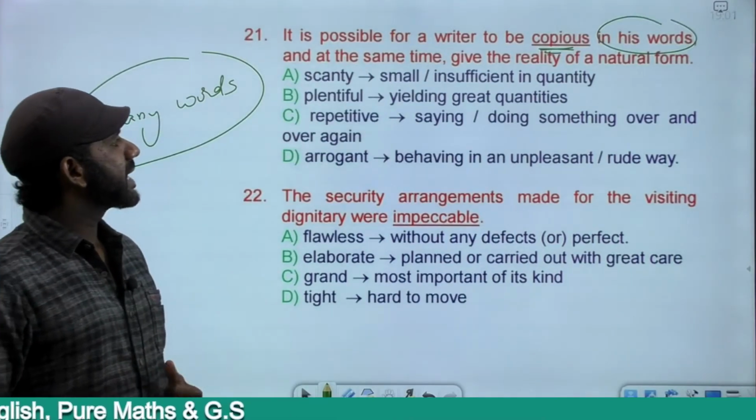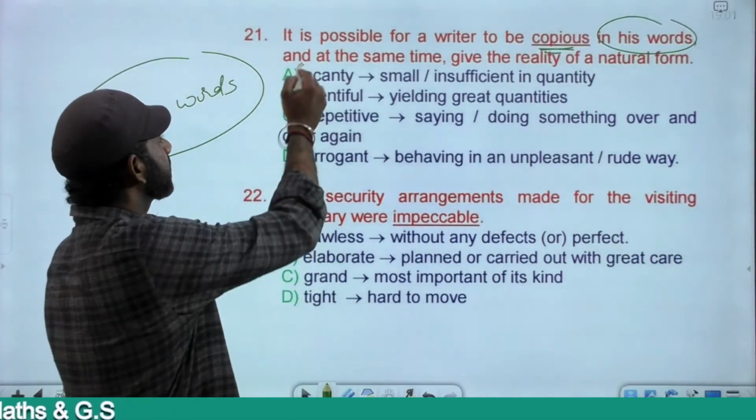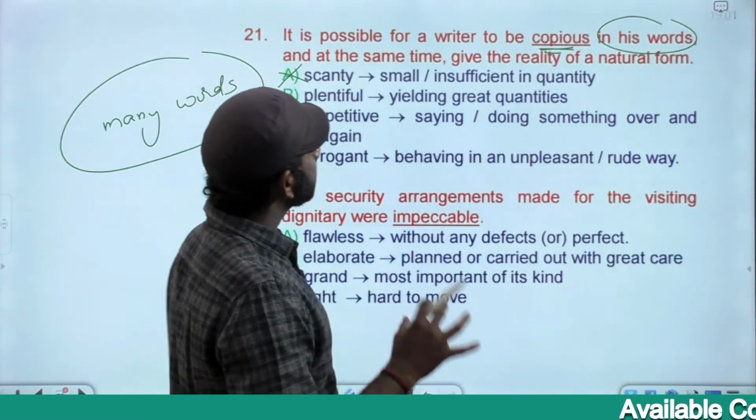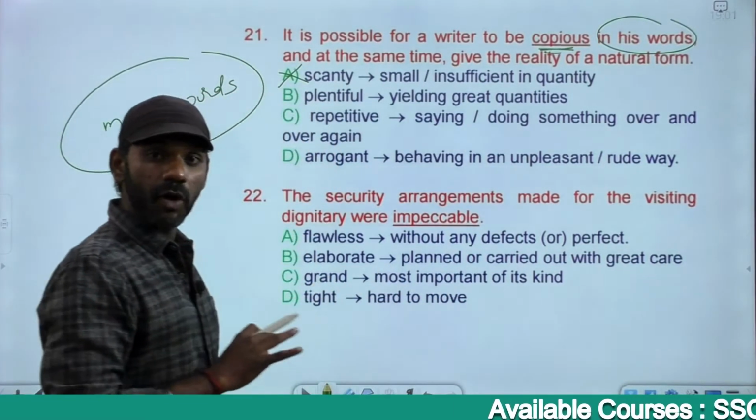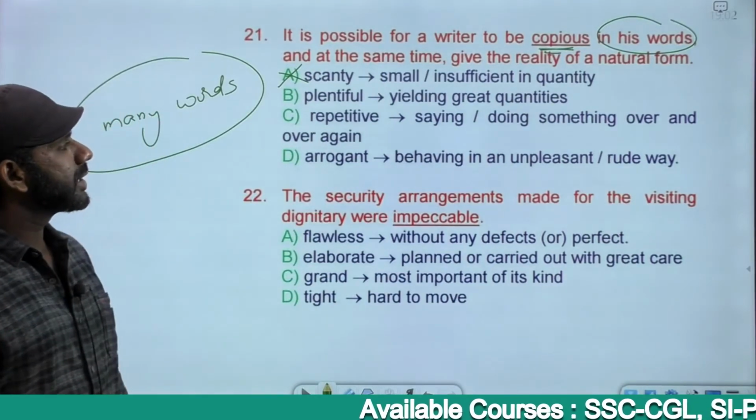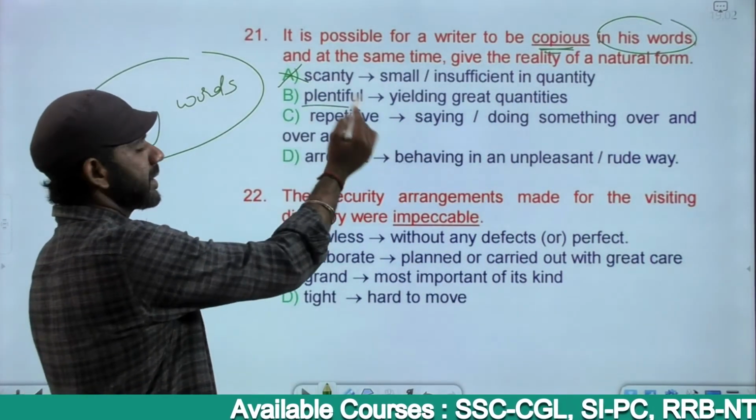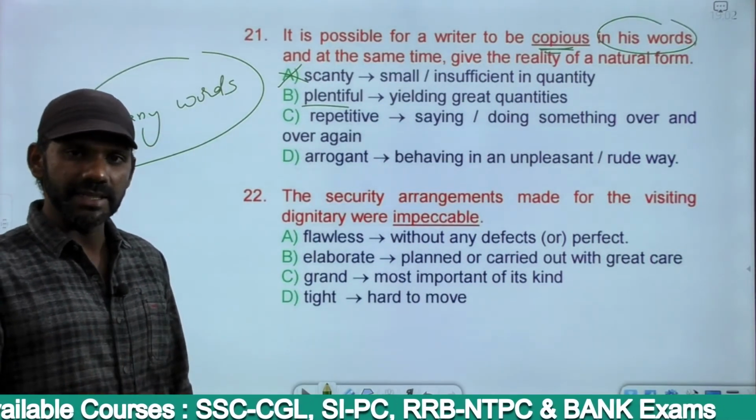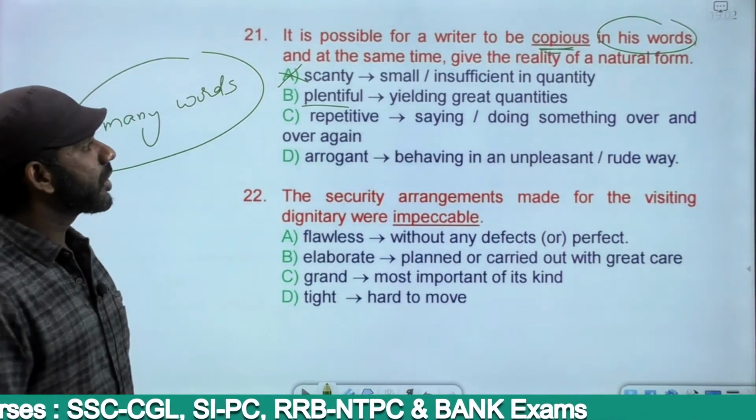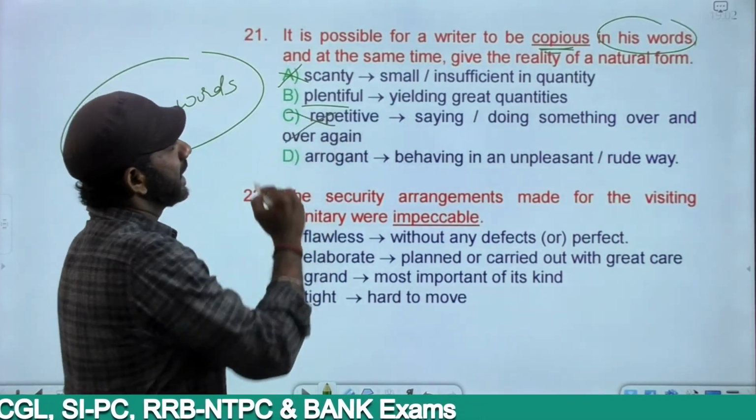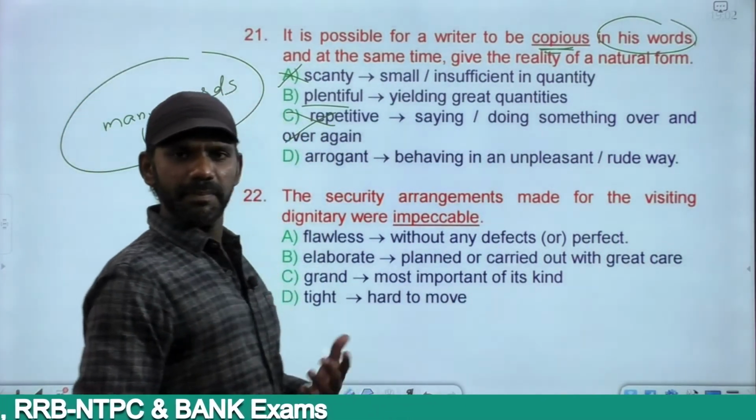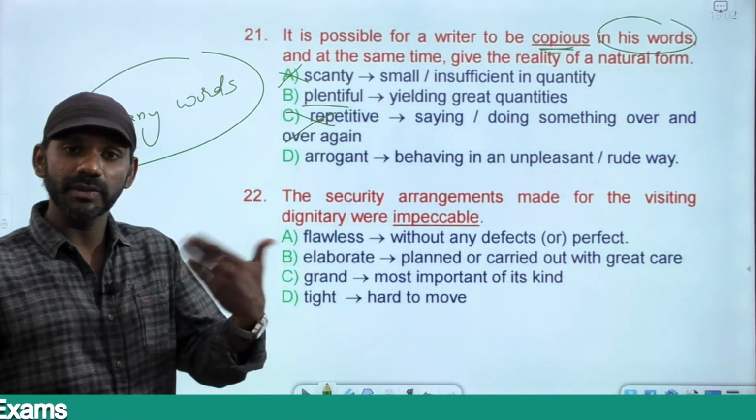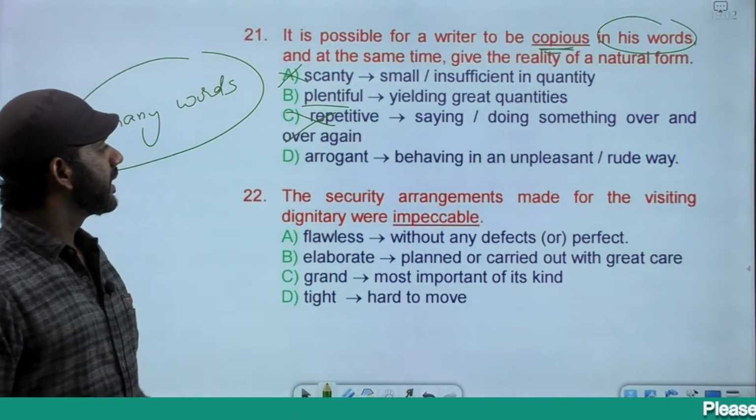The options are scanty. Scanty is the opposite of copious. We want a word that has meaning like many words. Scanty means insufficient in quantity or small quantity. Plentiful, yielding great quantities, can be a synonym. Repetitive is getting repeated, saying again. Right? Does not fit the meaning of the word copious. And actually an author, a writer will not be repetitive, right? Because he says one thing only once, then he moves on to the other things, he narrates.